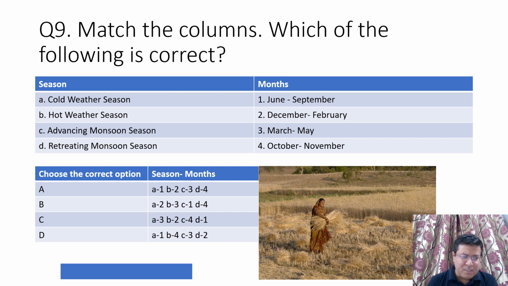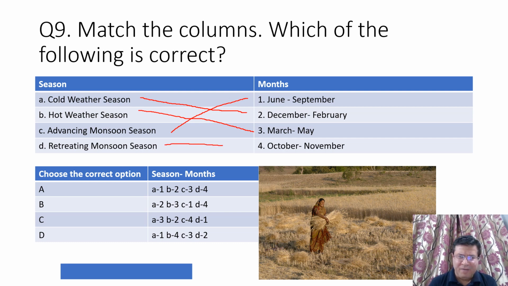So cold weather season, as we have just discussed in one of the questions, is December to February. Hot weather season, March to May, because June to September is your advancing monsoon season. Okay, yes. And retreating monsoon, October, November.